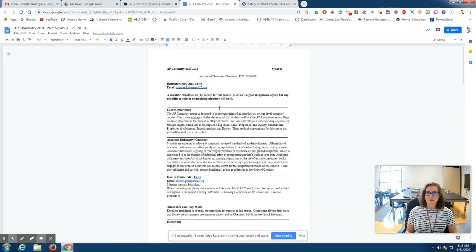Okay. The main thing as far as equipment that you'll need, besides like a binder and something to write with, is a Texas Instrument or TI-30X. Just any scientific calculator will do, but this Texas Instrument one is fairly cheap. You get it at Walmart, and it's pretty inexpensive. We won't be doing anything really complex.